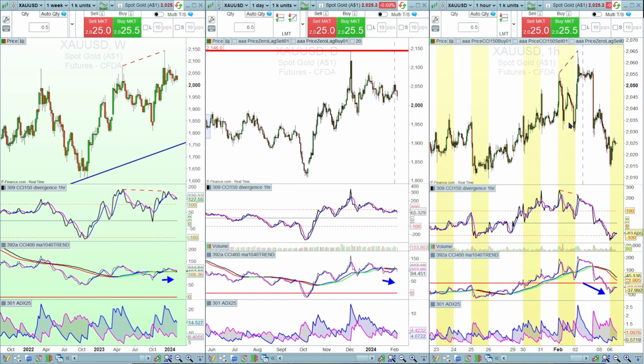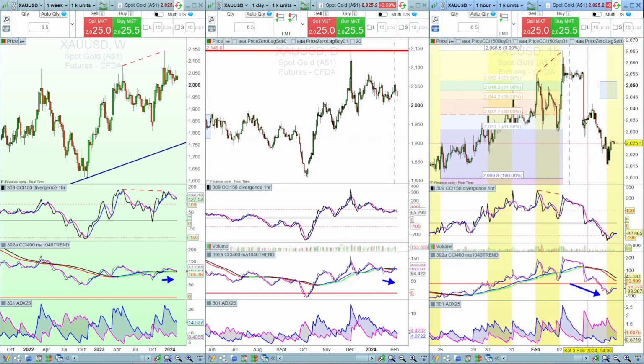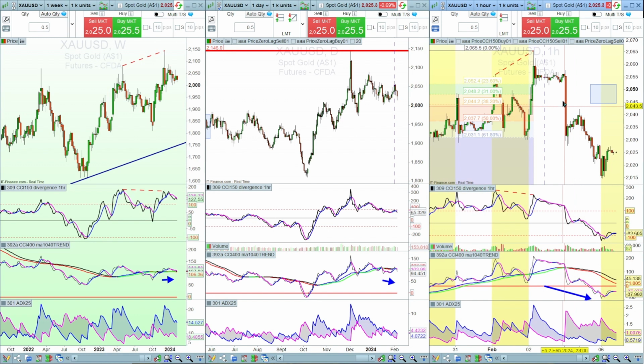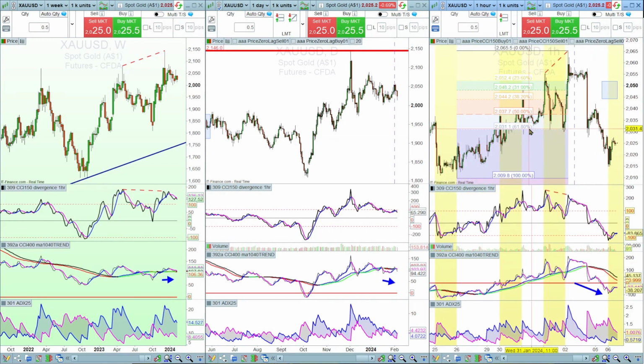Now if I was going to put a target on that, I measure that to the recent Fibonacci range down to there, and I aim for the closest Fibonacci range, which would have been the 23 to the 38% level. You can see there it's punched right through it in that big red bearish candle, and it's actually fallen down below the 61%, and that's a key area for potentially further decline of the gold price in the coming hours and days. So I'll just keep an eye on that daily and weekly, especially keeping in mind we've got a bearish divergence on the weekly. That's a strong signal for a weakening of the gold price.